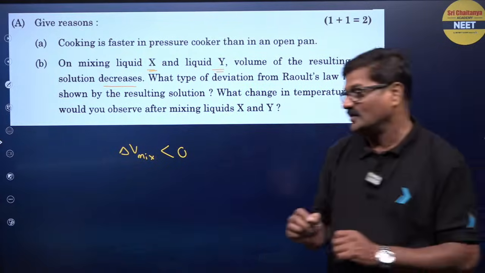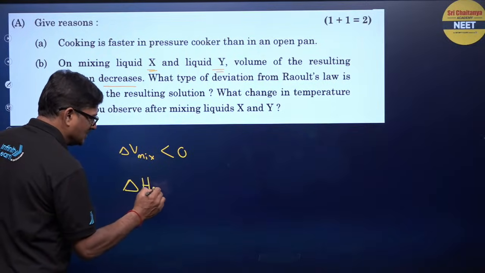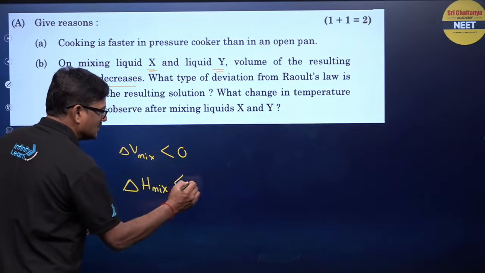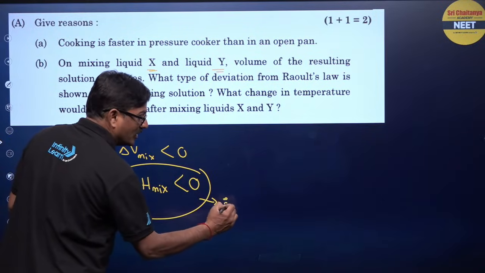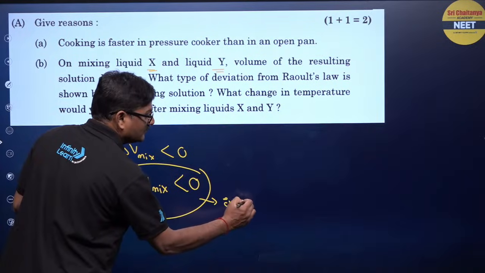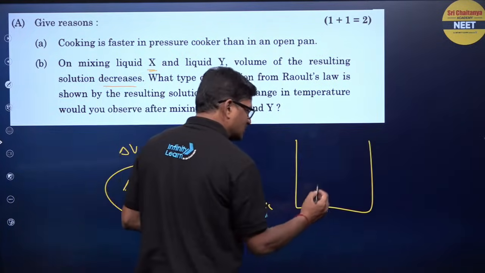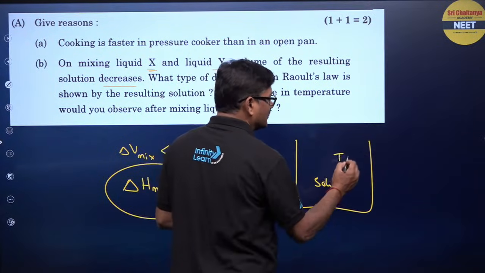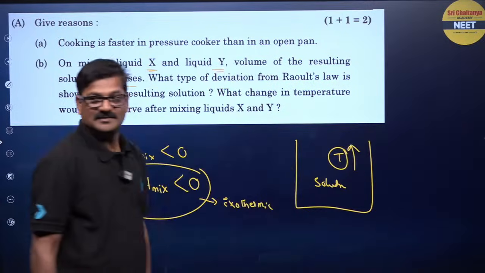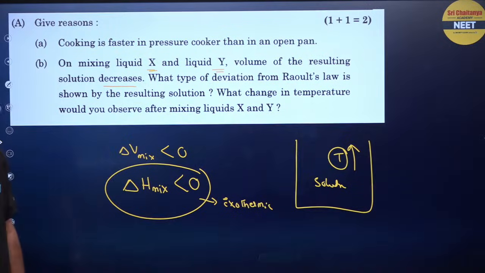And also delta H mixing is less than 0, meaning it is negative, exothermic. The system releases heat, this is a solution. Heat is coming out, the temperature increases. Hope you understand, children.